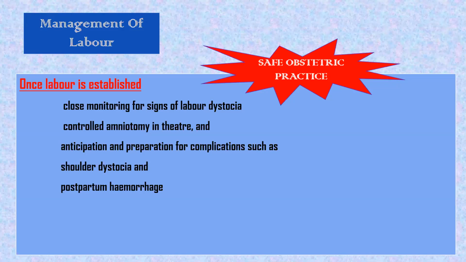That will be done in a controlled setting, in theater. Why in theater? Suppose there is cord prolapse or abruptio placentae, anything; immediate recourse to surgical intervention will be there. Here we are not doing it for induction. Here we are doing it once labor is already established. In labor, if there is confirmed slow progress, at that time we do it to expedite the labor.